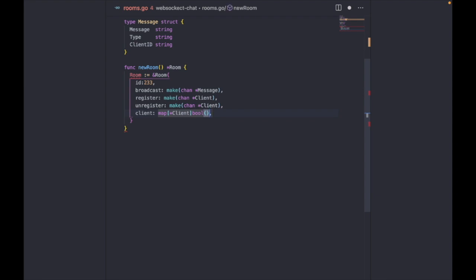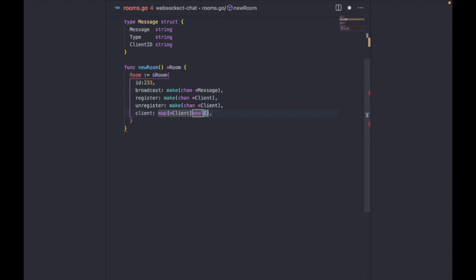And for the clients, I want to make the map. I think that's how you make a map, but I'm not sure. So let me see.